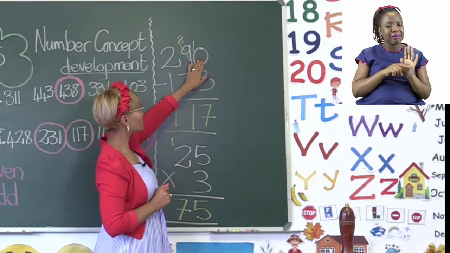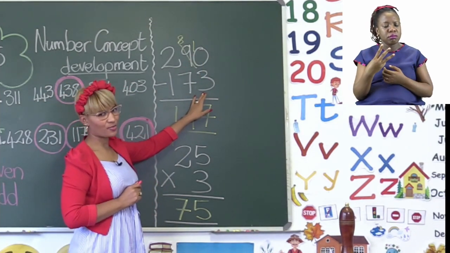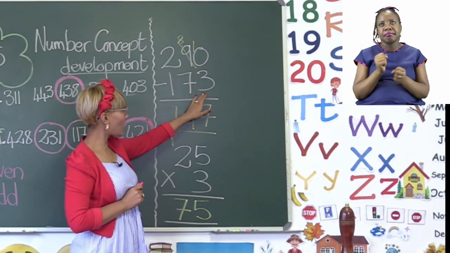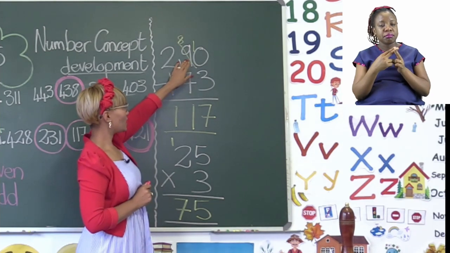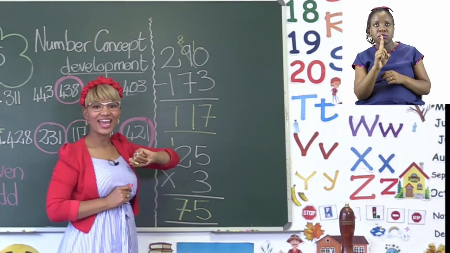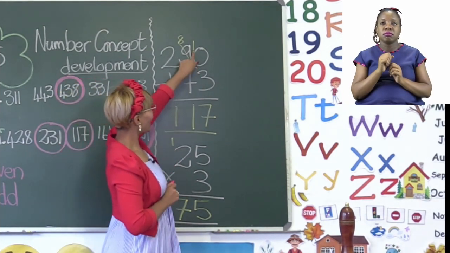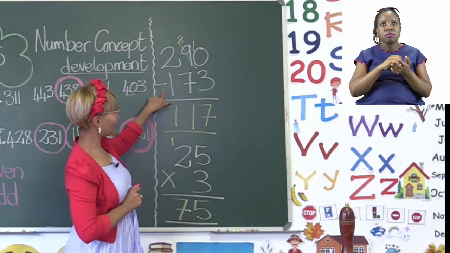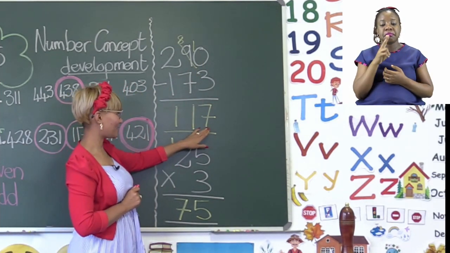So we start with 0 minus 3. Can we subtract 3 from 0? No, we can't. So we now go and borrow from the 9. So we borrowed that one from the 9 and we still have 8 left over. So now we say 10 minus 3. And there our answer is 7.